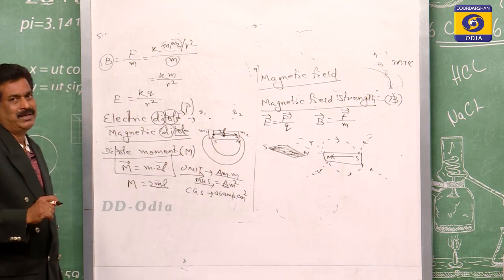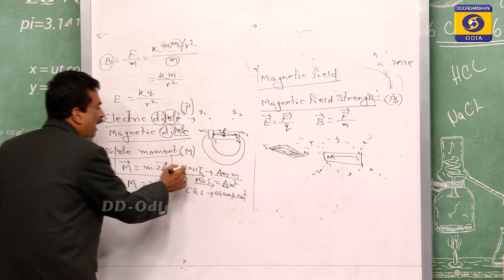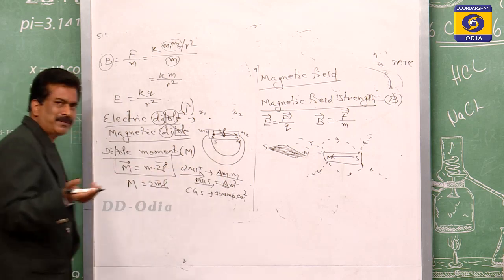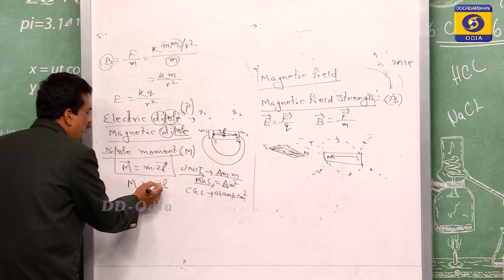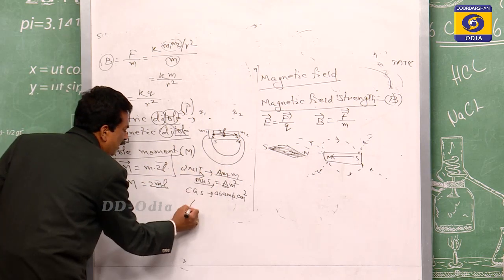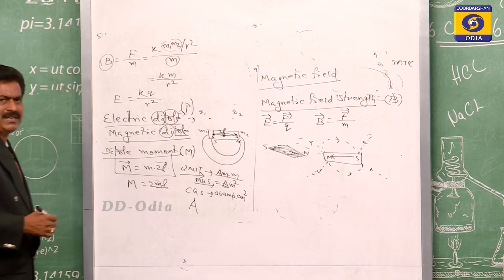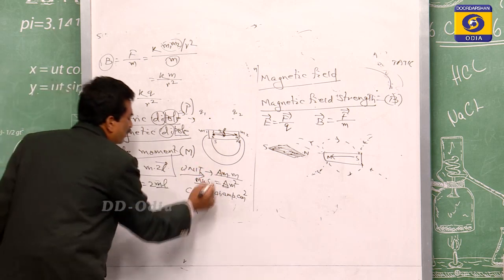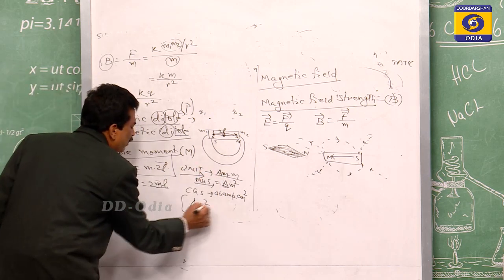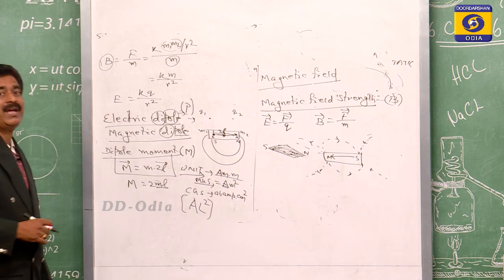This is the unit. Then what is the dimension? The dimension also depends upon its mathematical expression. M means the pole strength is ampere meter. For the ampere you can take A, and for the meter, L square. So you can say it is equal to A L square.